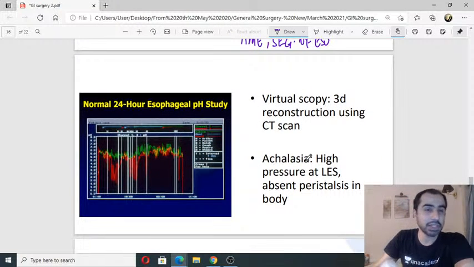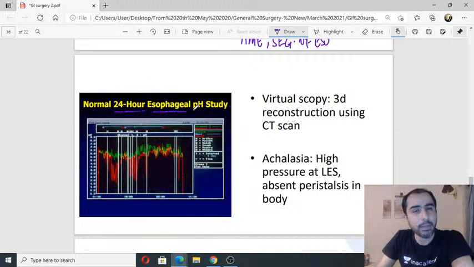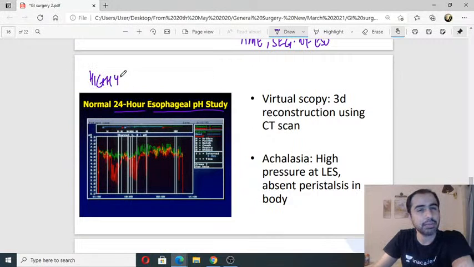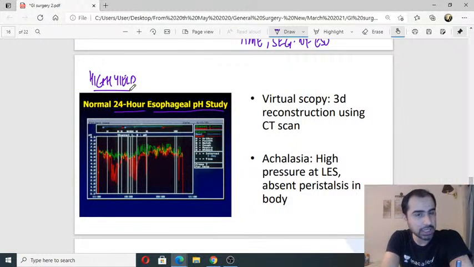This is the other imaging. This you would have never seen in your life because this is not very commonly done. This is a 24-hour pH study. Okay, this is what I want you to look at more carefully, because this was never asked. If the person who is setting your questions does upper GI surgeries, he will know about this.